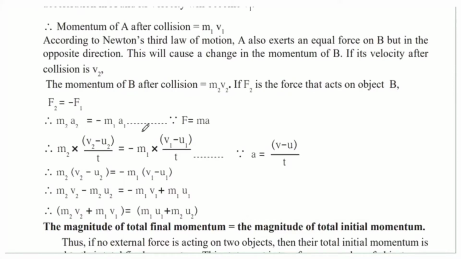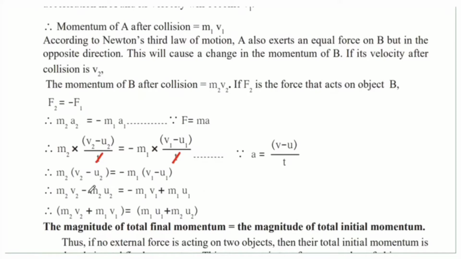But we know acceleration is change in velocity upon time. So when we substitute acceleration as final velocity minus initial velocity upon time t, now because t is same on either side, it will be cancelled. Now because of cancelling the t, we will get this equation. When you multiply m with each of the values in the bracket, you will get this equation.